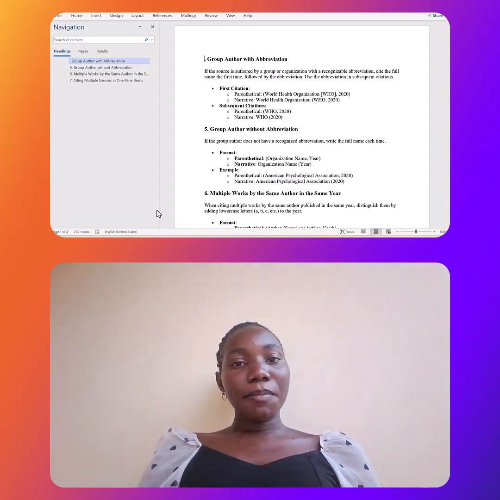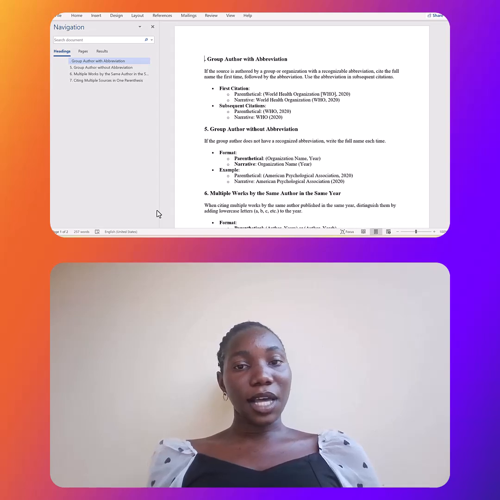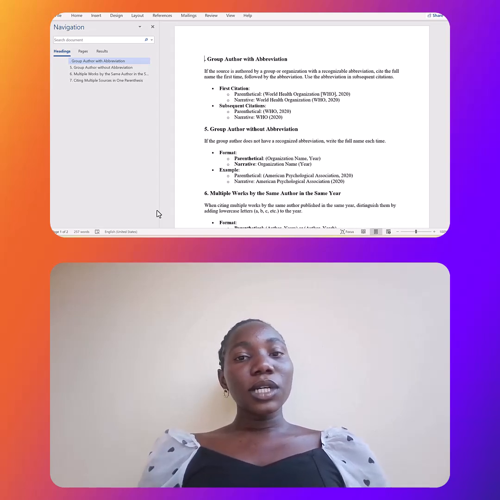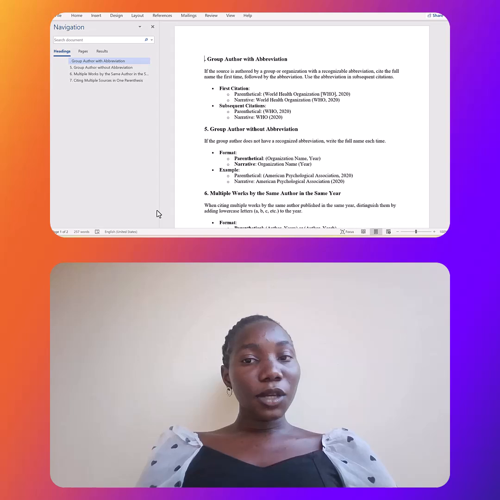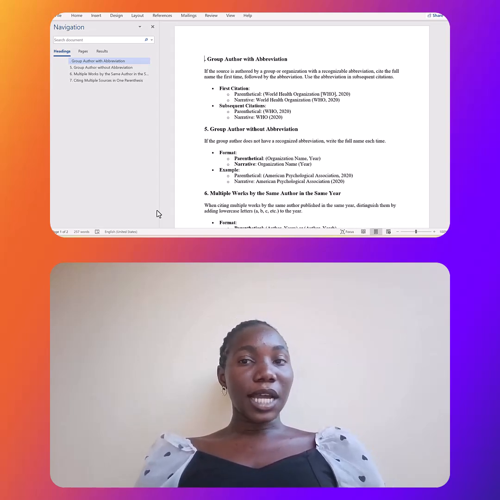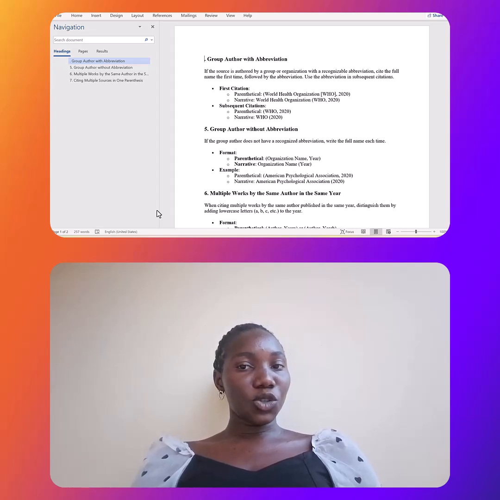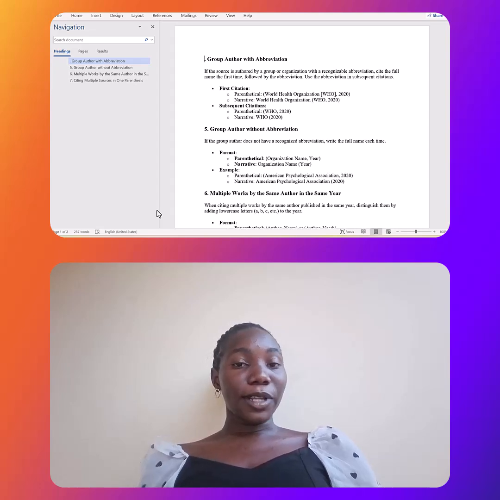So in our parenthetical, I'm sure by now we know the difference between parenthetical and narrative. In parenthetical, we would say in brackets, World Health Organization, that is the full name the first time, followed by the abbreviation WHO in brackets, comma, then the year of publication.